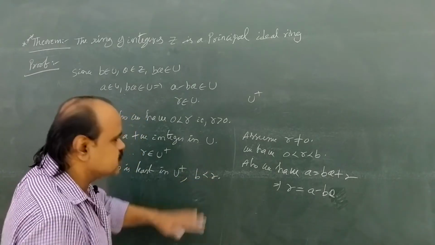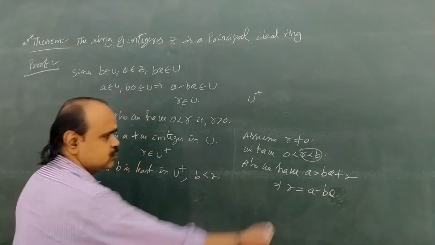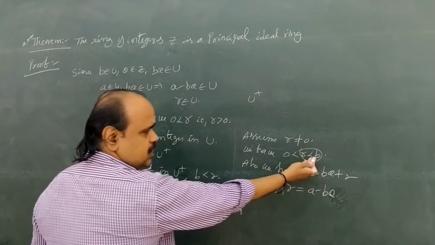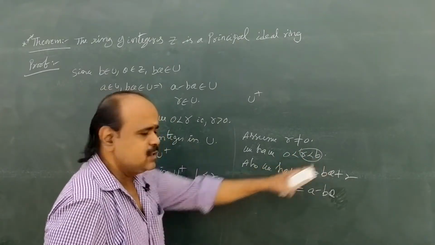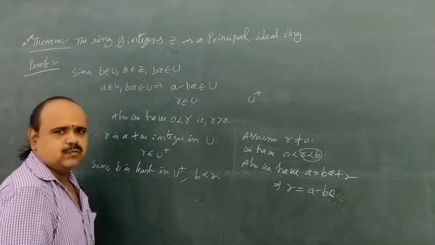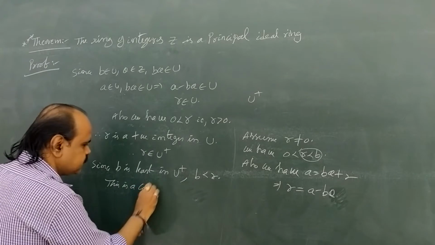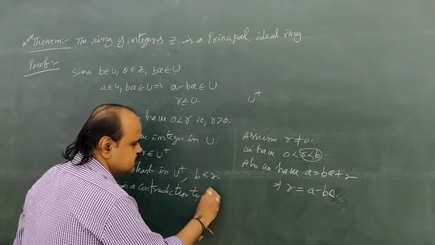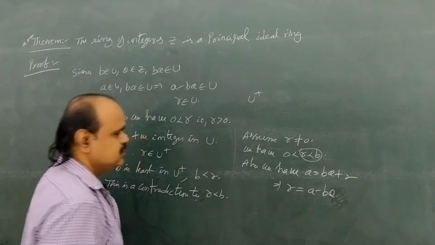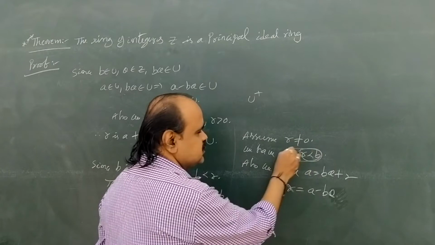This is a contradiction to r less than b. Here we supposed r less than b, but what we get is b less than small r. This is a contradiction to small r less than b. So 0 less than small r less than b is wrong.